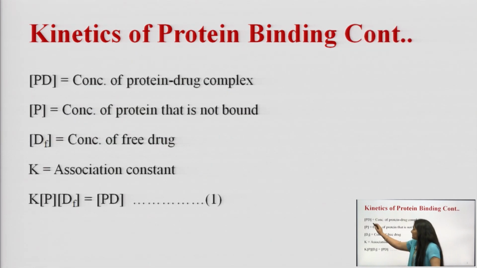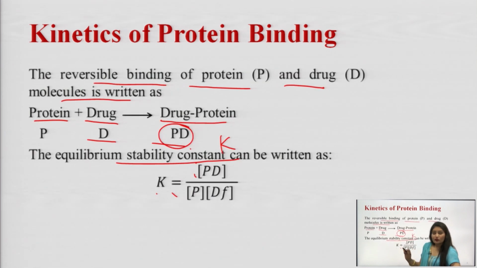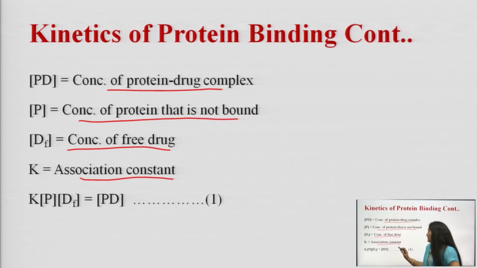So, what is this PD? Concentration of protein drug complex. What is P? Concentration of protein that is not bound. DF is the concentration of free drug, and K is the association constant. Multiplying, we get K P DF is equal to PD. This is equation number 1.